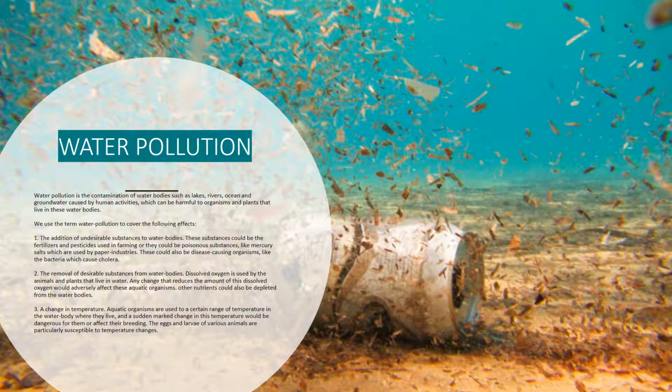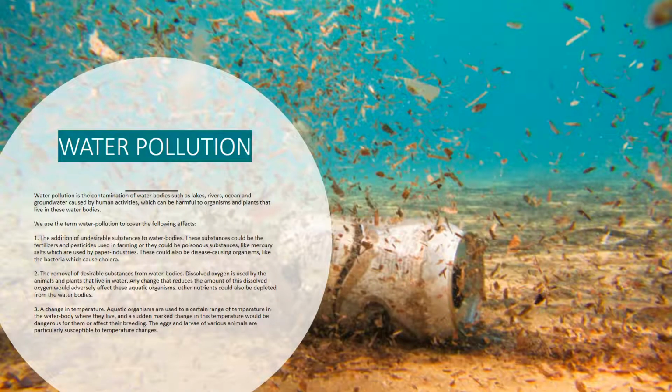Water pollution is the contamination of water bodies such as lakes, rivers, ocean, and groundwater caused by human activities, which can be harmful to organisms and plants that live in these water bodies. We use the term water pollution to cover the following effects. 1. The addition of undesirable substances to water bodies. These substances could be the fertilizers and pesticides used in farming, or they could be poisonous substances, like mercury salts, which are used by paper industries. These could also be disease-causing organisms, like the bacteria which cause cholera.